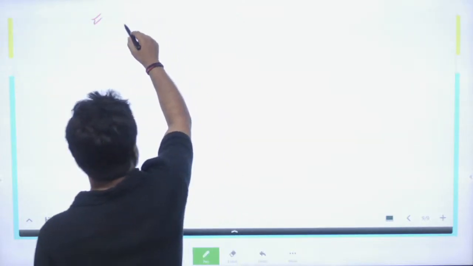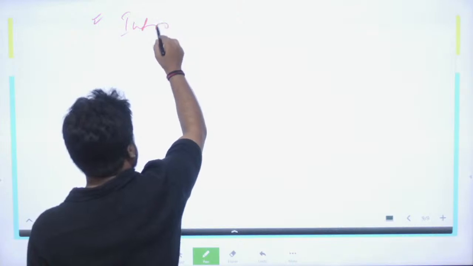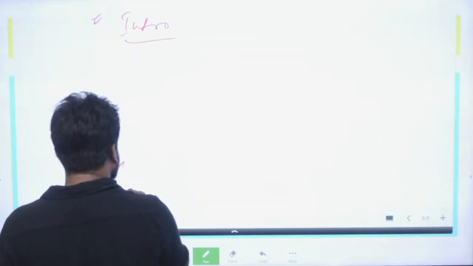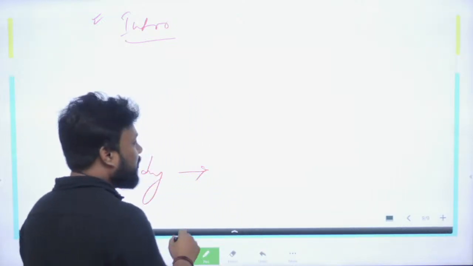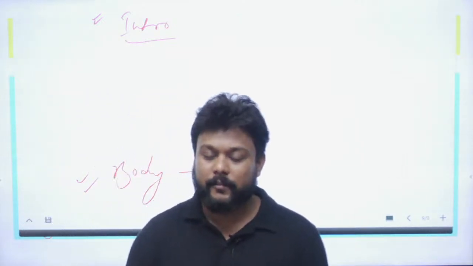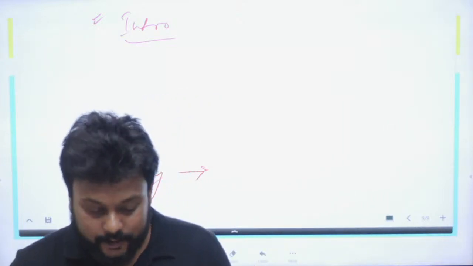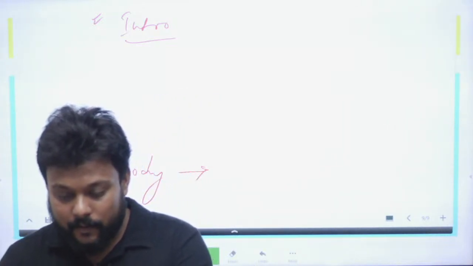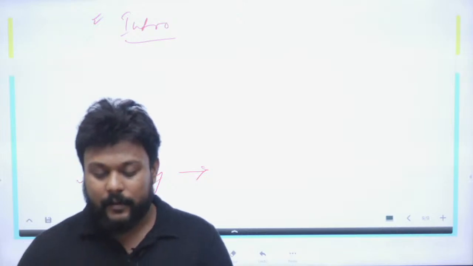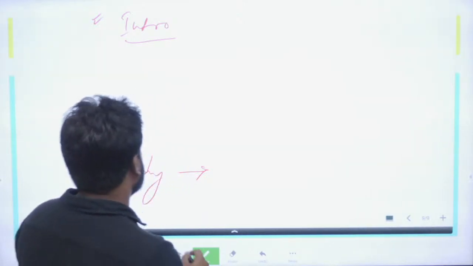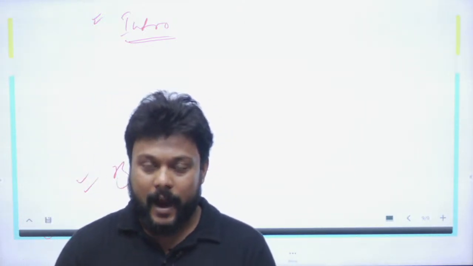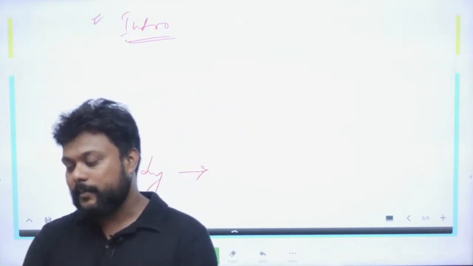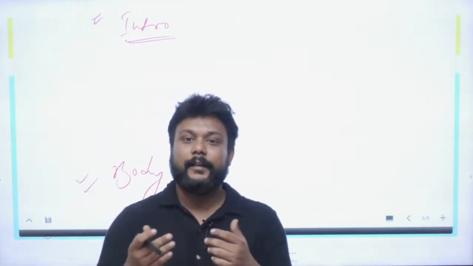So the introduction, and again the body part. In the introduction you have to start your answer by giving a definition of socialization. You will write that socialization is a social process through which an individual in society learns the norms and values of the society.